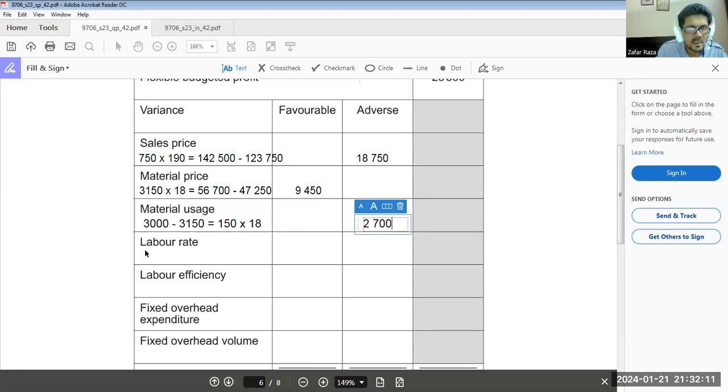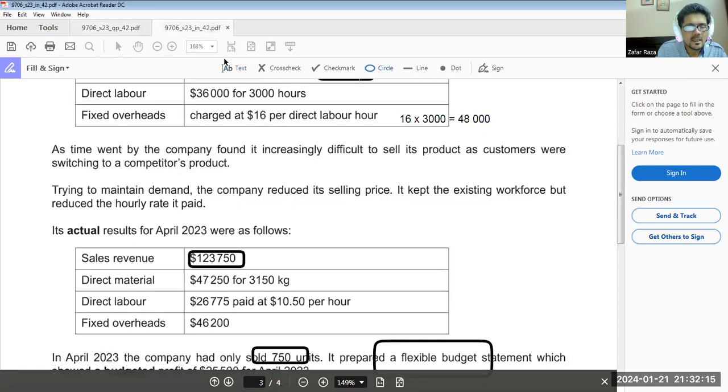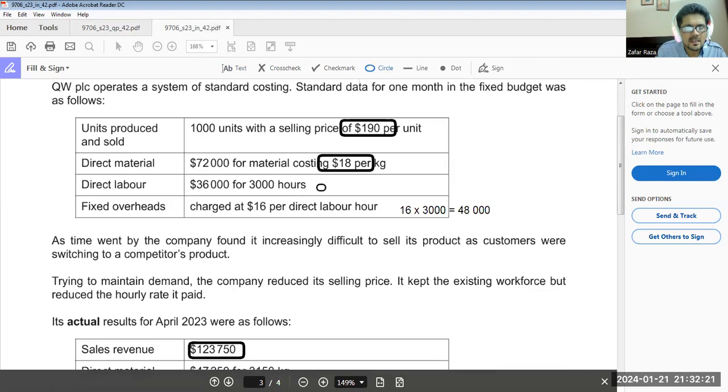Now come to labor rate variance. Now labor rate variance is, see, we have paid $36,000. It means $12 labor rate in the fixed budget. Our rate is $12.